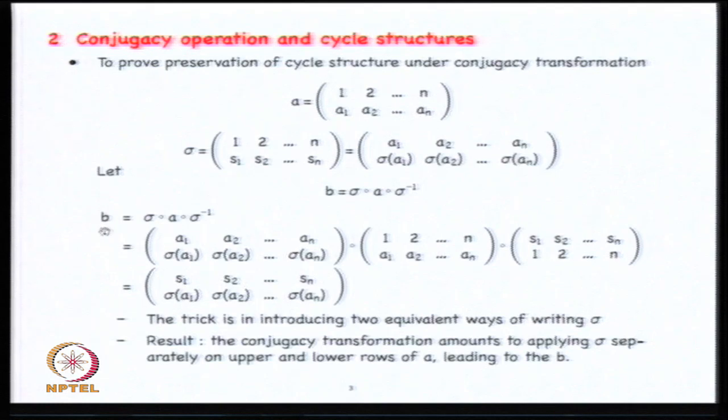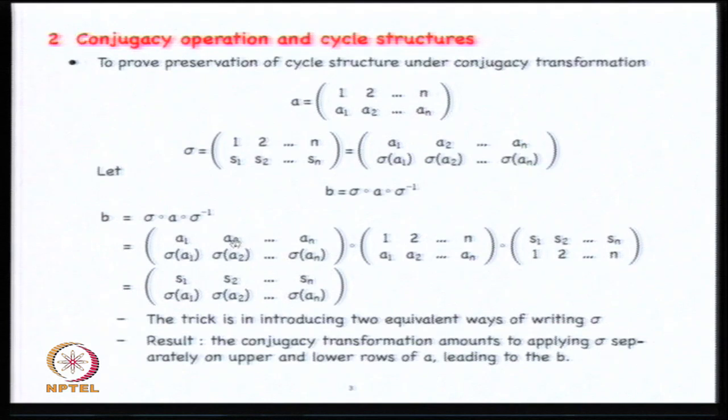Now we proceed to compute this B, which is sigma A sigma inverse, in which we write A, of course, as defined here. We write sigma inverse by taking this thing upside down. Clearly sigma inverse is this thing upside down, right? It is the inverse operation of sigma. And the first factor sigma we write in this format.